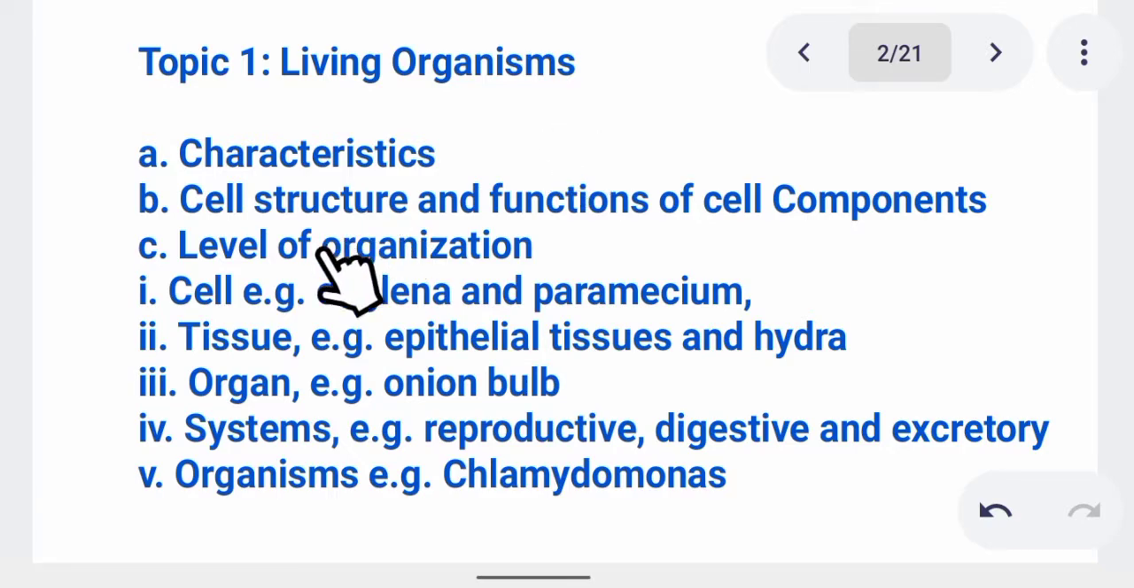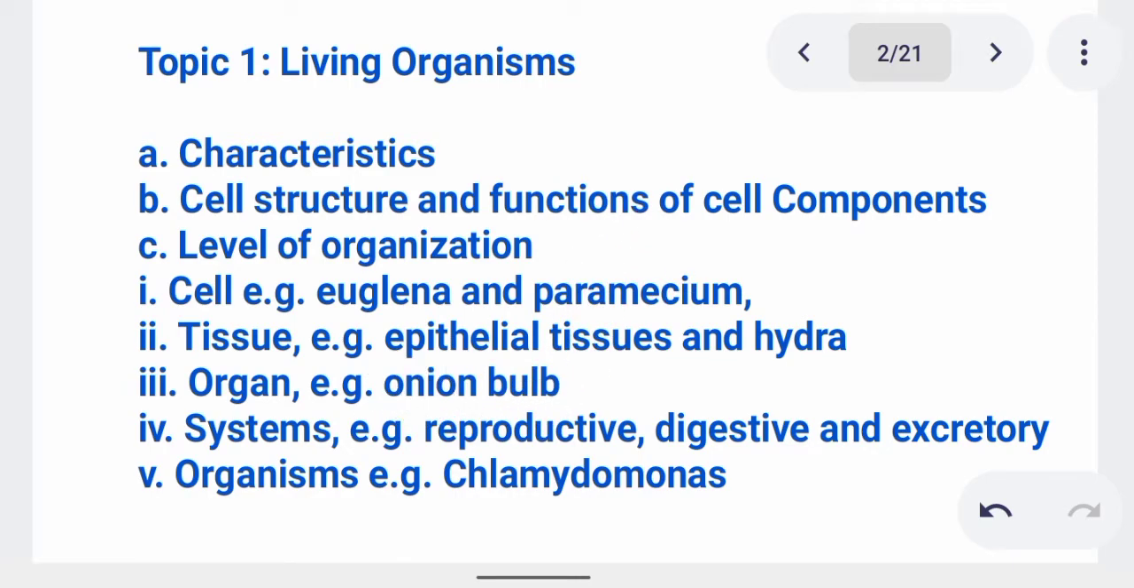And here we have cell structure and function of cell components. When talking about cell structure, for example, we have plant cell as well as animal cell. In a plant cell, you may see things like nucleus, cytoplasm, mitochondria, cell membrane. Then when you go to animal cell, you may see some other organelles that are present in animal cell. Then here we talk of levels of organization, where we talk of cell, tissues, organ, and system. So it is very necessary to learn and understand them.